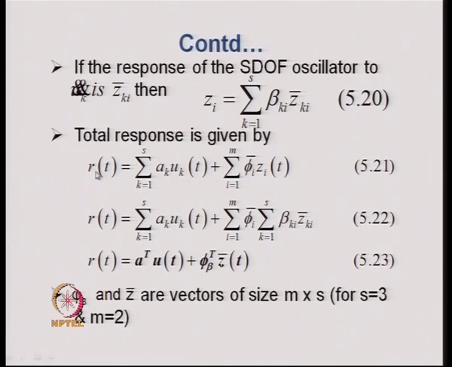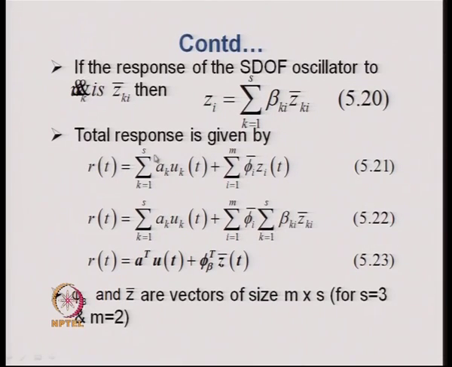This response quantity of interest need not be displacement, it could be bending moment, shear force or any other quantity of interest. So, the phi bar i will be the mode shape coefficient for that response. Then we multiply that coefficient with z i t and sum it over all the modes. So, that gives that particular response of the system, and that is the dynamic response with respect to the support.